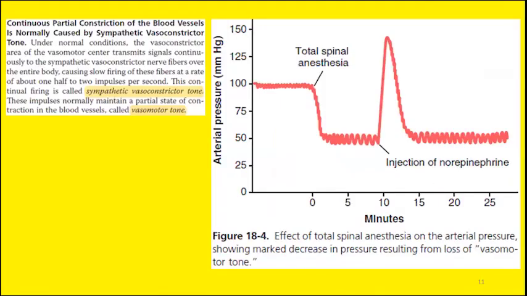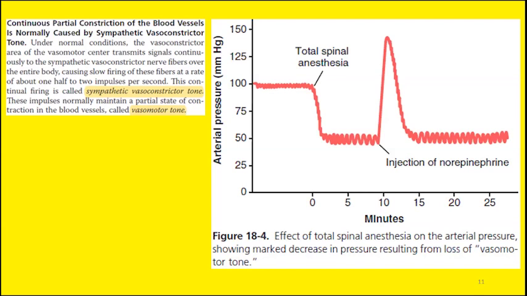Now another concept is the role of vasomotor tone. Vasomotor tone is sometimes known as the sympathetic vasoconstrictor tone. Like the skeletal muscle or the smooth muscle, tonicity is there in the blood vessels as well.